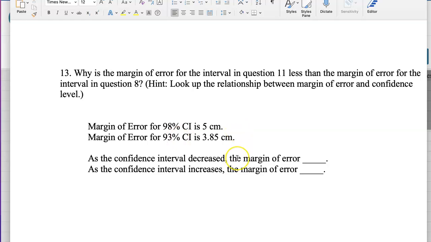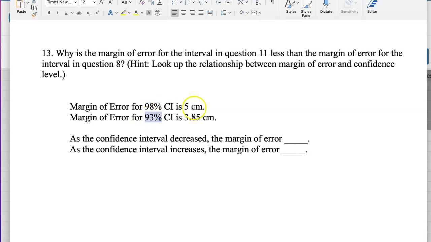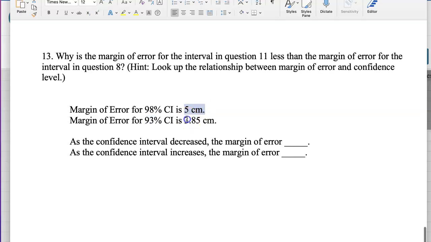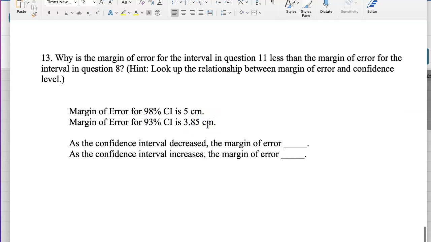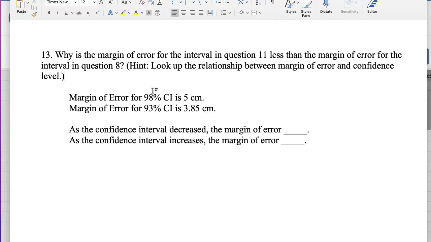Do they have inverse or direct relation? See, going from 98 to 93, we went down. We went 5 to 3.85, we went down. So they don't have an inverse relationship this time. As one goes up, the other will go up. When one goes down, the other will go down.